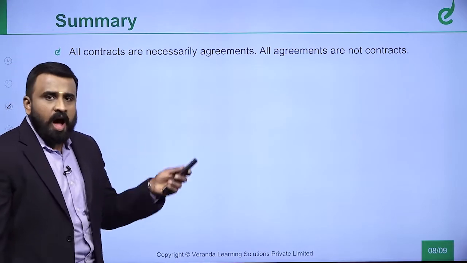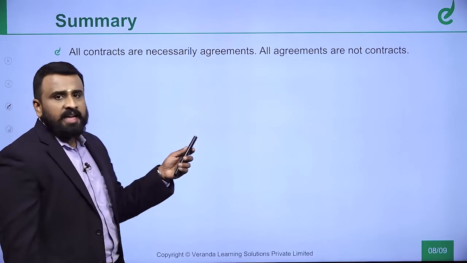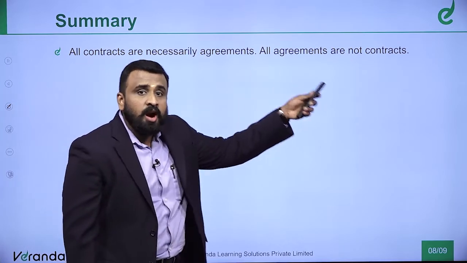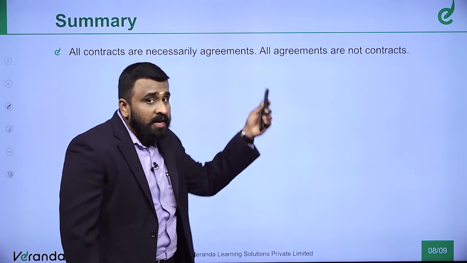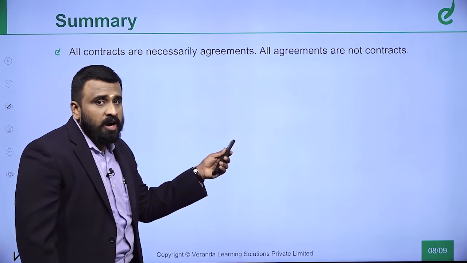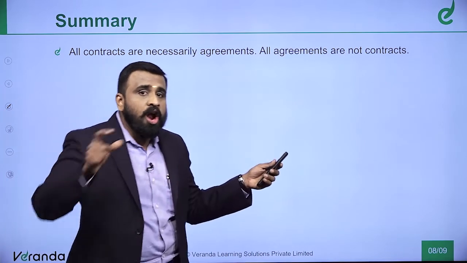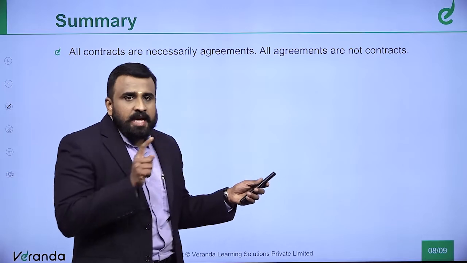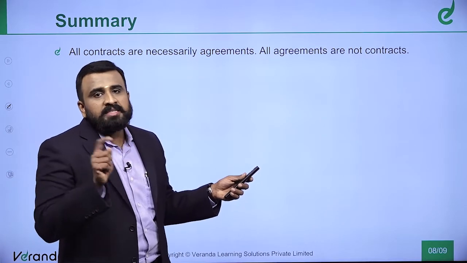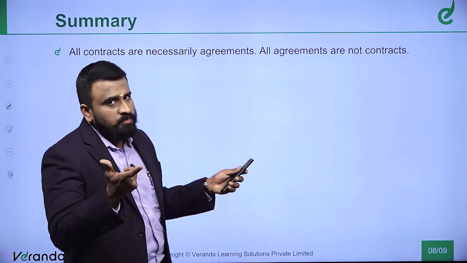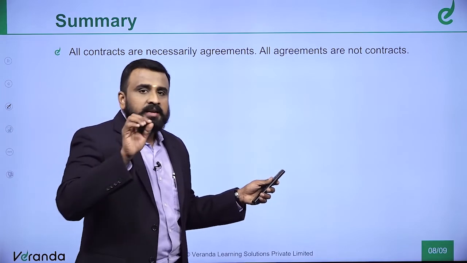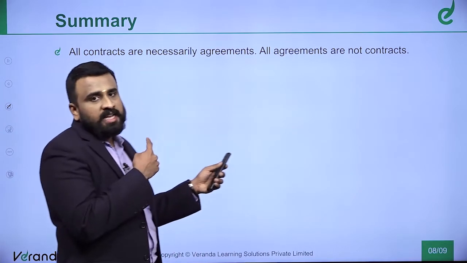All contracts are necessarily agreements, correct? Yes, but all agreements are not contracts. Why? An agreement should be called a contract only with an add-on condition called enforceable by law. So contract is equal to agreement plus enforceable by law. If the enforceable by law is missing, then I would call an agreement an agreement, but if it is there, then I should call it a contract.